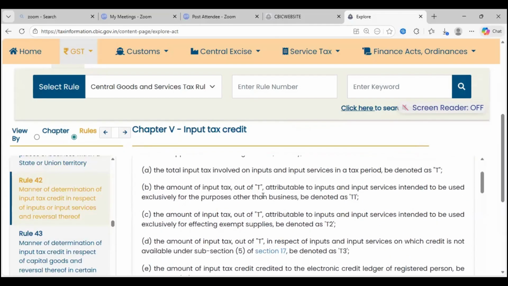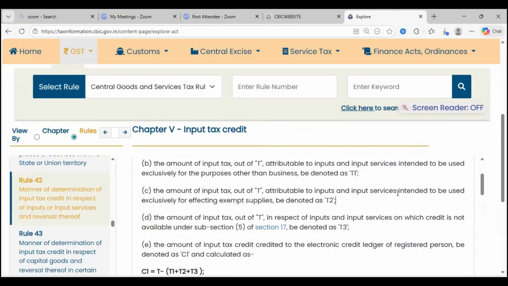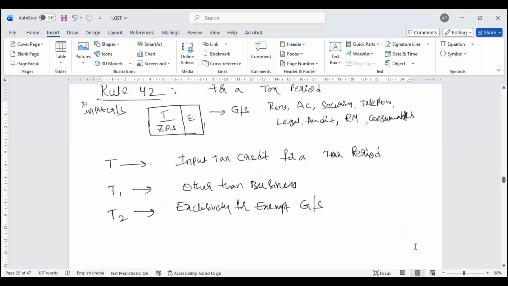Starting point is your T1 intended to be used other than business. T2 used exclusively for exempt supply. So one is your other than business, the other exclusively for exempt.